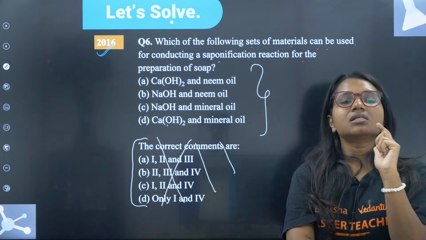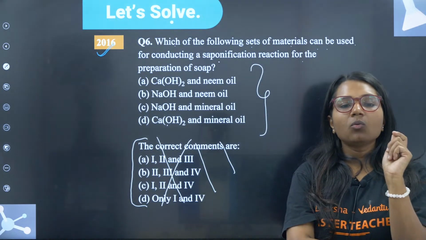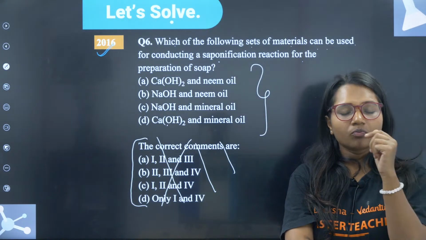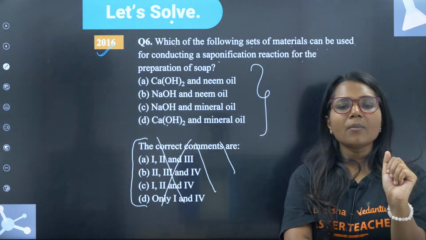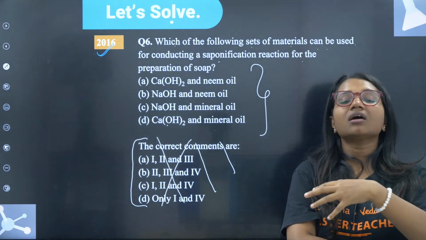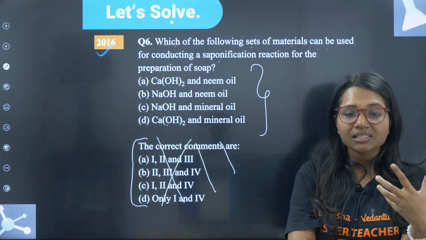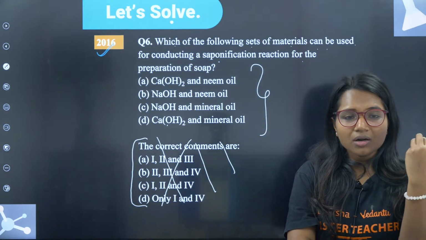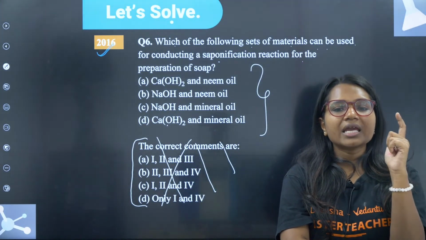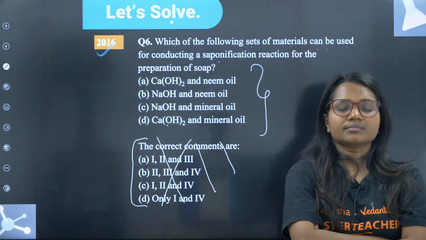Mineral oil is more greasy. If you take mineral oil, you are not going to get the foam. When we use soap and surf, we use it so that we get the bubbles, we get the foam, right? Mineral oil is more greasy, so it should not be used. So mineral oil is out. Now you have to think between neem oil and calcium hydroxide.